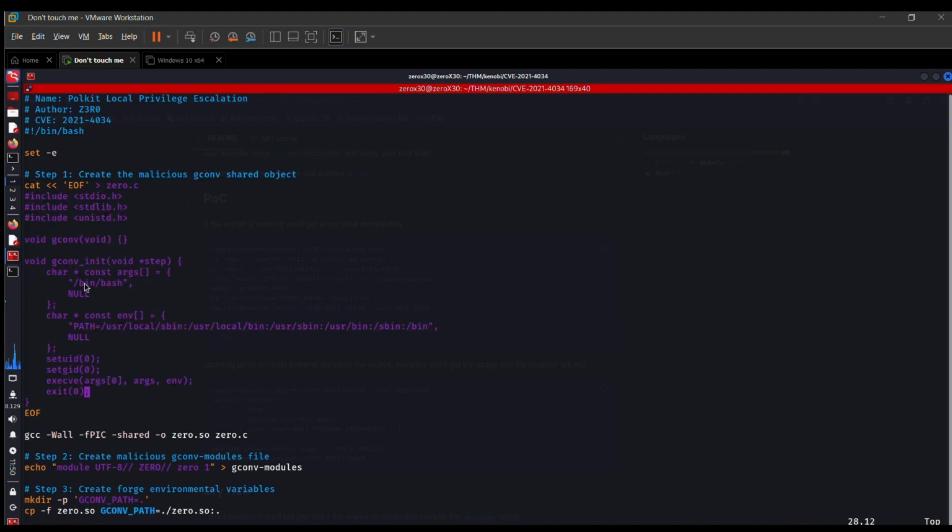Firstly, it is setting up the environment. Then it is creating a .c file. This is our malicious binary. It has an argument of /bin/bash because we want a root shell here, not a reverse shell. And it also sets the path variable.